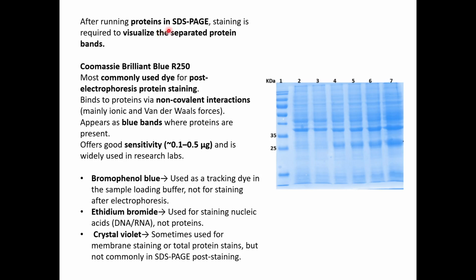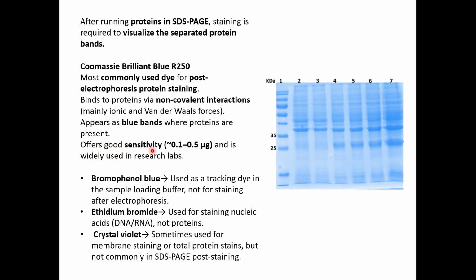After running proteins in the SDS-PAGE, staining is required to visualize the separated protein bands. Coomassie Brilliant Blue R250 is the most commonly used dye for post-electrophoretic protein staining. This binds to the protein in a non-covalent interaction, mainly ionic and van der Waals forces, and it appears as blue bands wherever the proteins are present. You can see wherever the proteins are present, the dye has bound to it, and you can visualize it with your naked eye. You have crisp, neat protein bands.